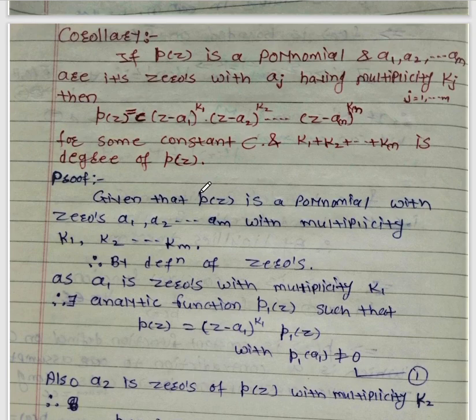We use the definition of zeros of an analytic function having multiplicity.